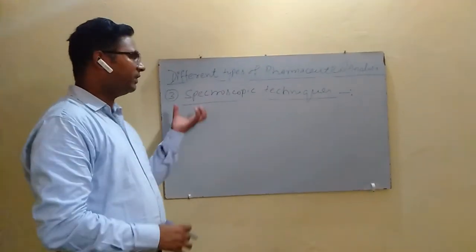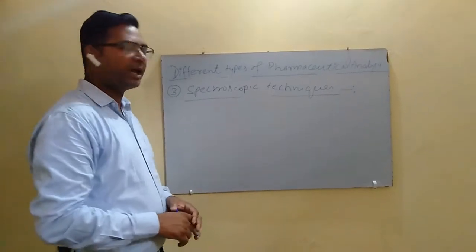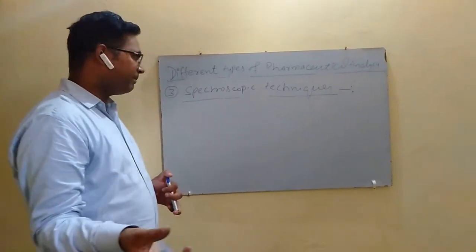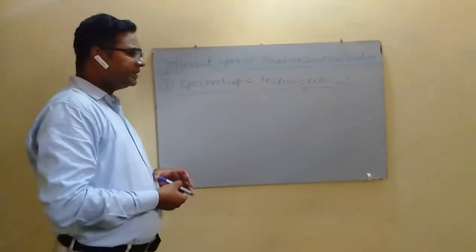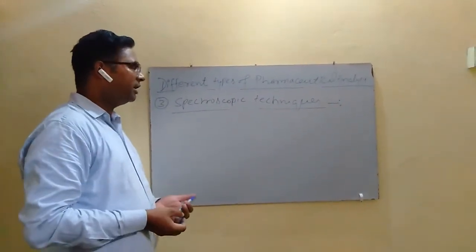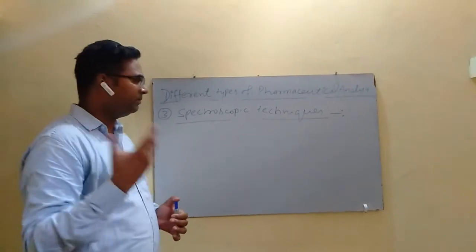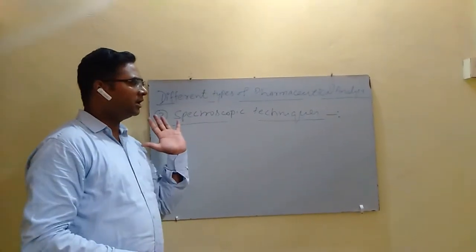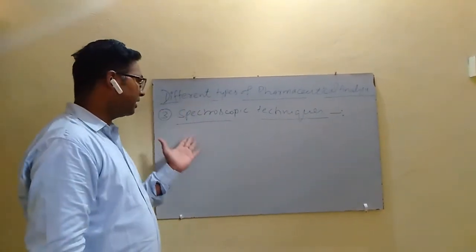The intensity of light absorbed or emitted by the sample is the characteristics of the sample. Each and every sample absorbs a particular wavelength of light, and the intensity of light absorbed or emitted is directly related to the concentration of the analyte.